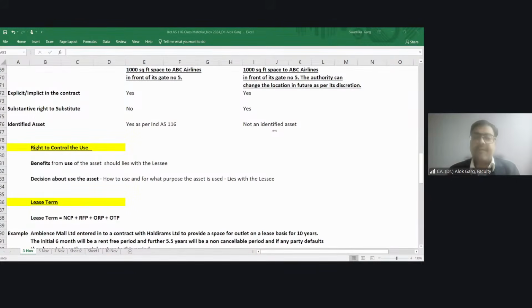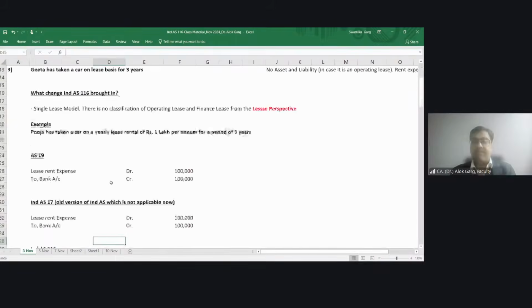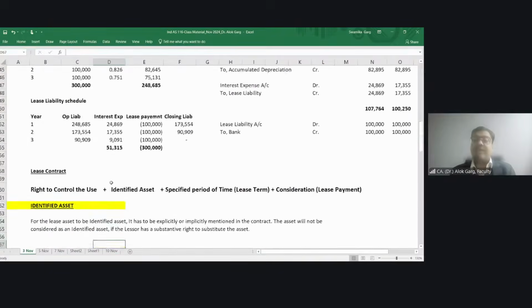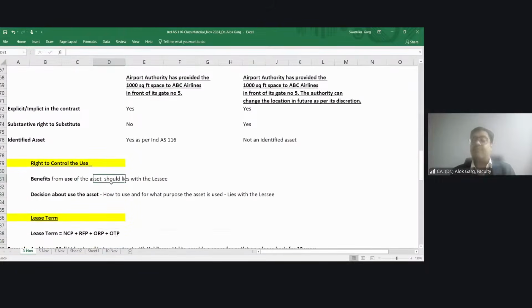Okay, right? So friends, in right to control the use, two conditions are there. Condition number one, benefits from use of the asset should always lie with the lessee. Benefits from use of the asset means we have done a question of a solar power plant.